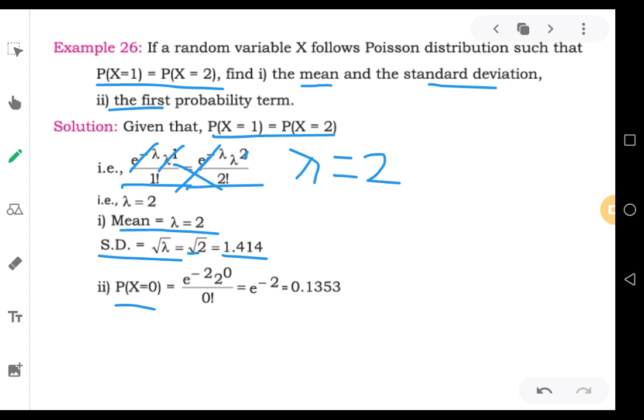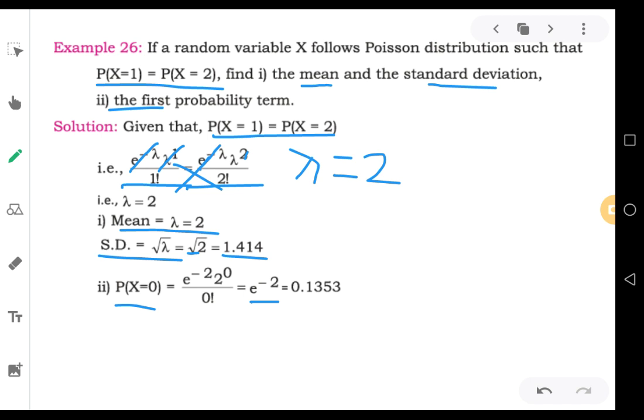Because x value is 0 and lambda value is 2, e to the power of minus lambda becomes e to the power of minus 2, into lambda to the power of x, that is 2 to the power of 0, because x value is 0, we are calculating P0. So 2 to the power of 0 is 1, divided by 0 factorial, that is 1. Only e to the power of minus 2 remains.